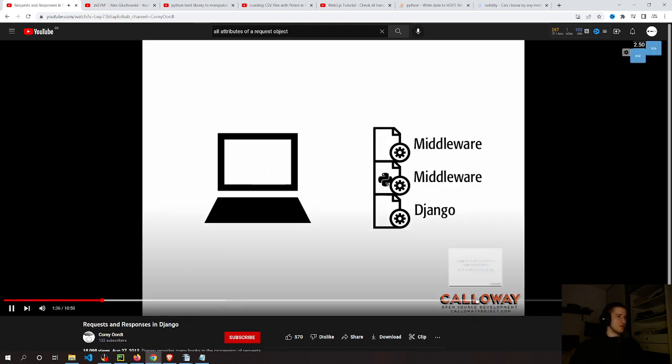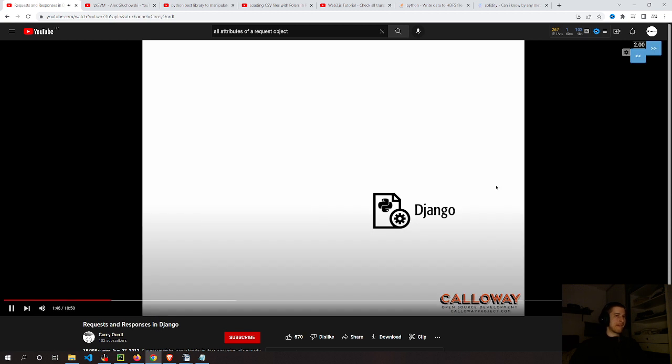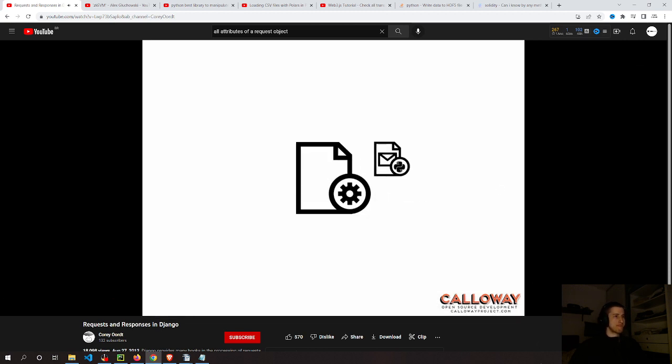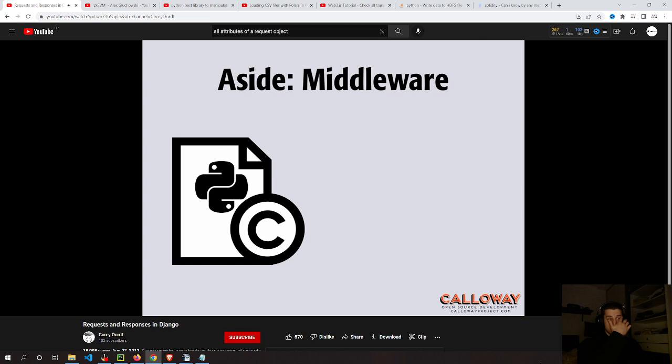The Python object is passed through the stack where the middleware can preprocess a request. While it isn't typical to use WSGI middleware in Django projects, you can use them for some very low-level operations like logging. The first thing Django does with the request is wrap it in its own HTTP request object. Anything in Django that deals with the request uses this HTTP request object. Before processing the request, Django emits the request started signal. This signal is subscribable by applications to do things before anything else. For example, Django uses this signal to clear out its log of database queries executed. Django then passes this request through the middleware stack.